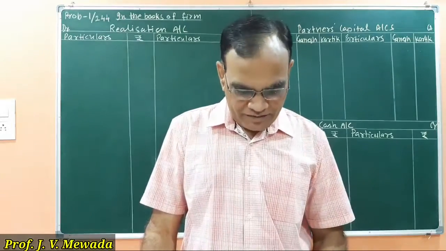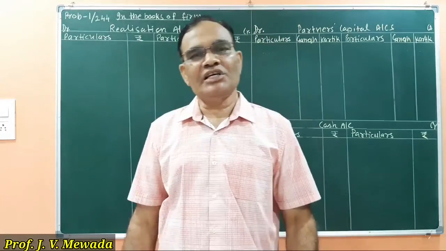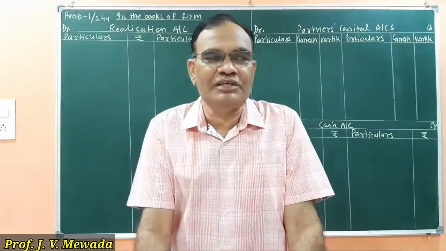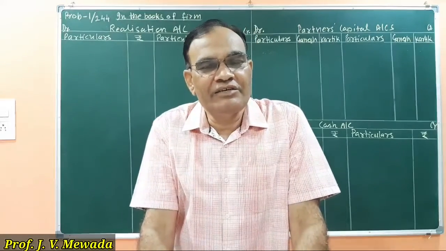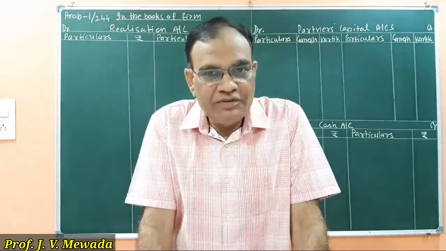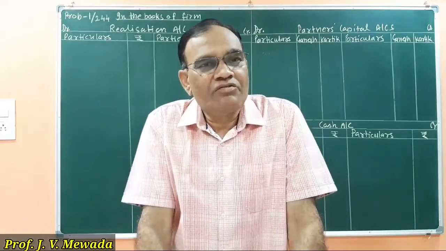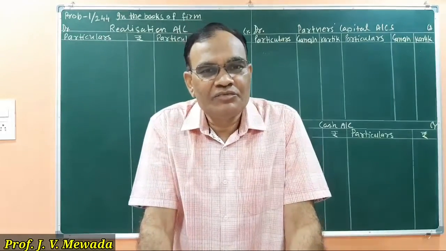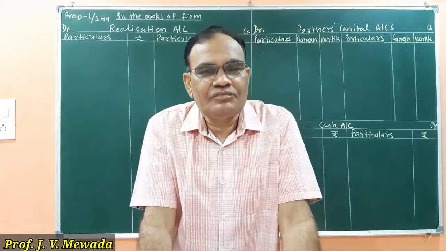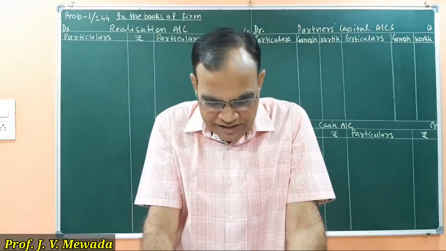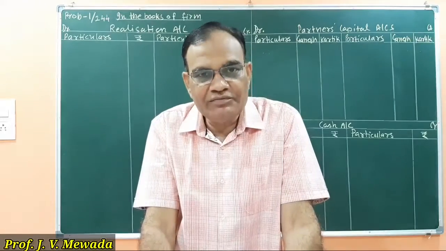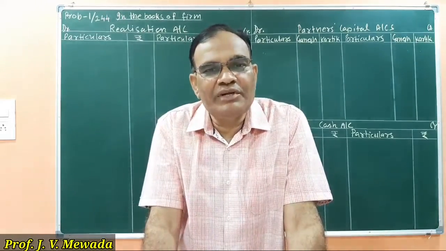We have two partners, Ganesh and Karthik. They share profit and loss equally, and we are given the balance sheet on 31st March 2018. On that date we are supposed to dissolve the firm. On the liability side we have creditors, bills payable, reserve fund and capital of Ganesh and Karthik. On the asset side we have building, furniture, debtors, stock and bills receivable.